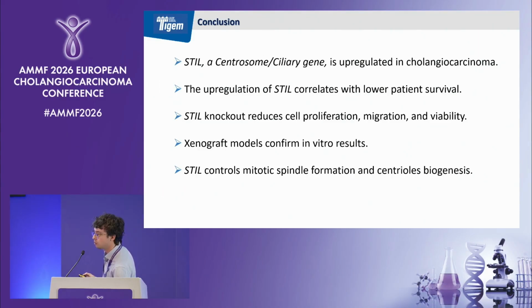So these are the conclusions. STIL is upregulated in cholangiocarcinoma. The upregulation of STIL is correlated with lower patient survival. STIL knockout reduces cell proliferation, migration, and viability. The xenograft model confirms in vitro results. And finally, we demonstrate that STIL controls mitotic spindle formation and centriole biogenesis.